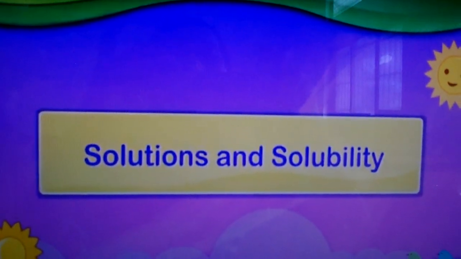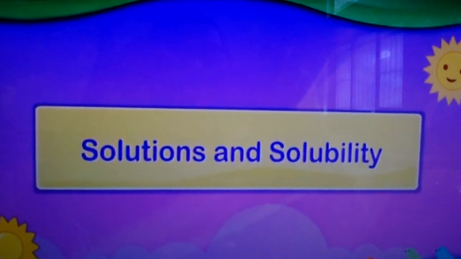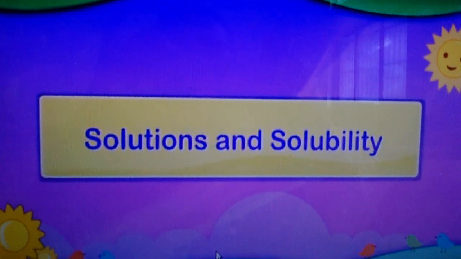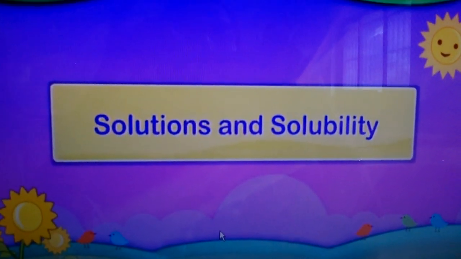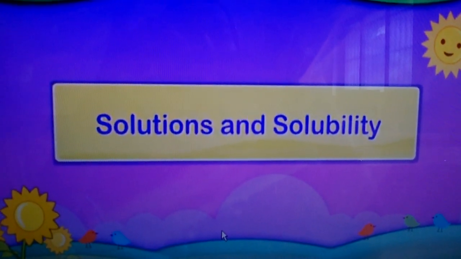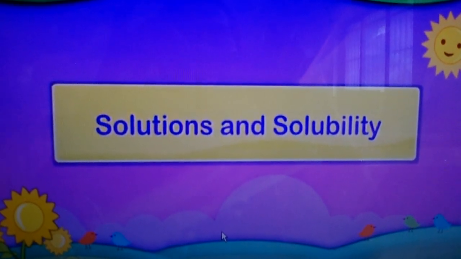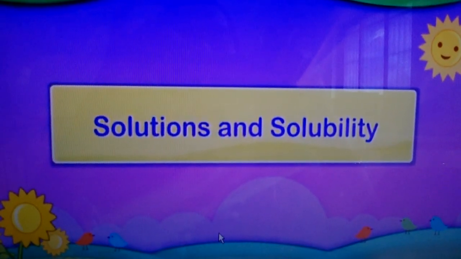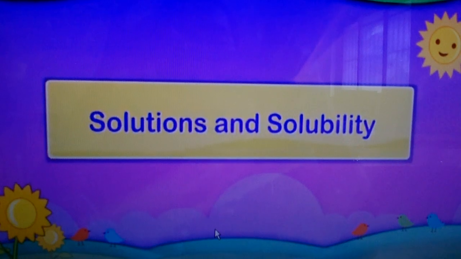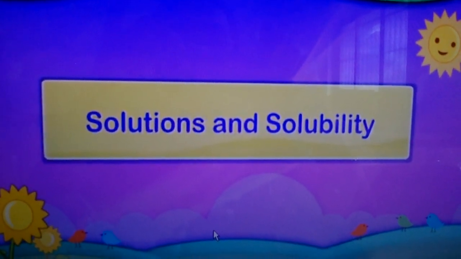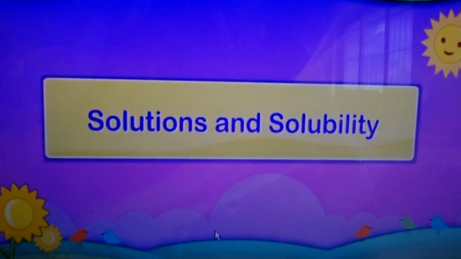So children, today's topic is solution and solubility. In this lesson, we are going to learn what a solution is, what solubility is and what a saturated solution is.